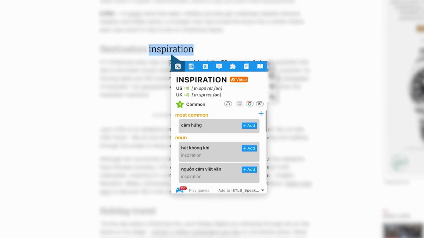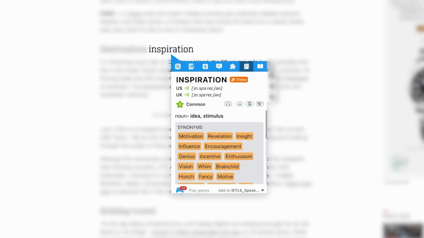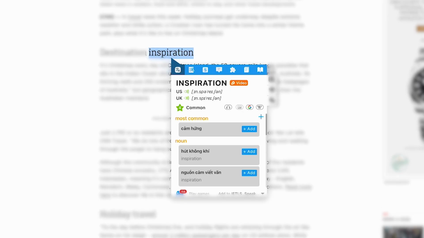Each lookup window is divided into many tabs. Each tab contains different information about the vocabulary. In all the tabs, you will see fixed information such as UK and US pronunciation, word frequency, where the higher the number, the more necessary and common the word is in communication. The lowest level is 1 and the highest is 5. For example, the word inspiration is rated 4, indicating it's commonly used in everyday conversation.